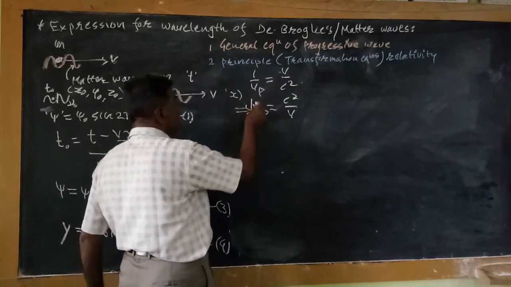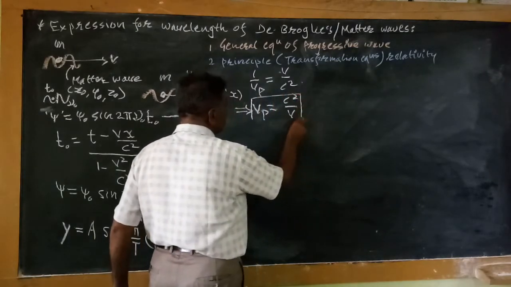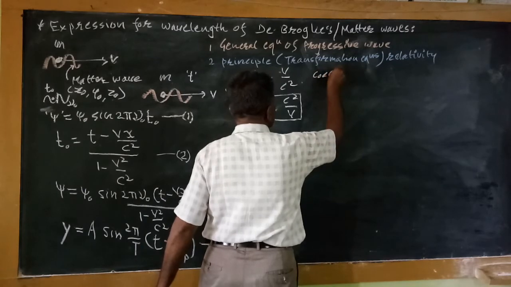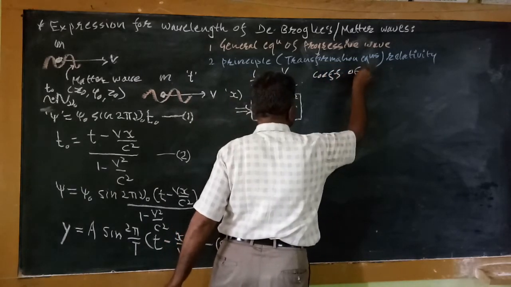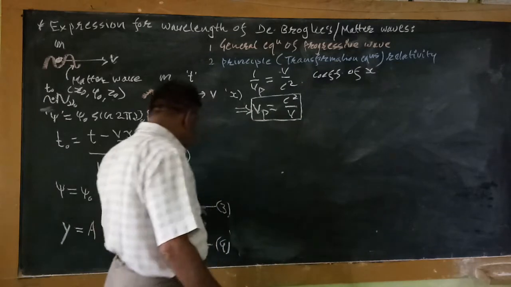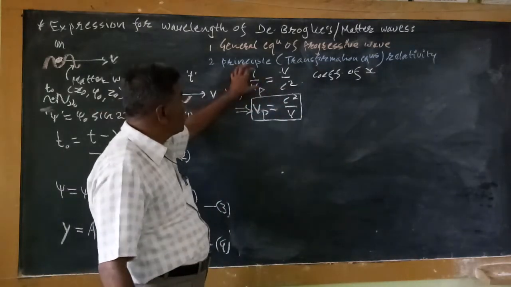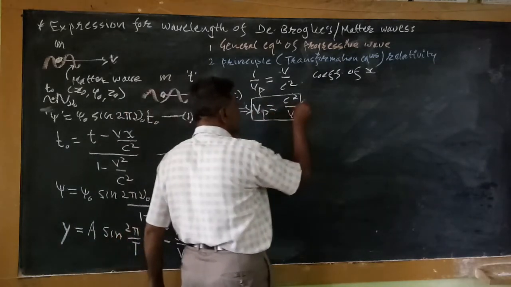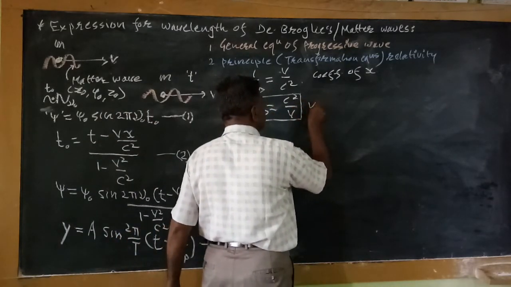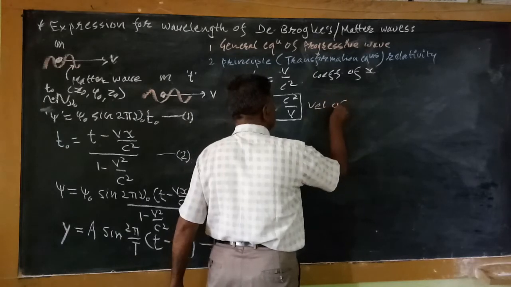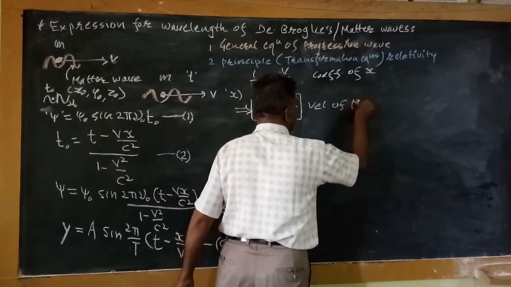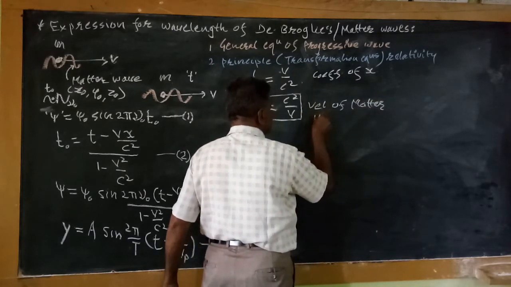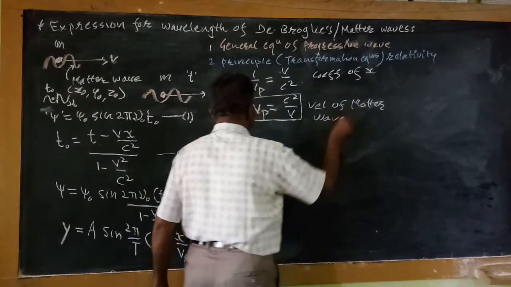So comparing the coefficient of x, this equation gives the velocity of the matter wave.